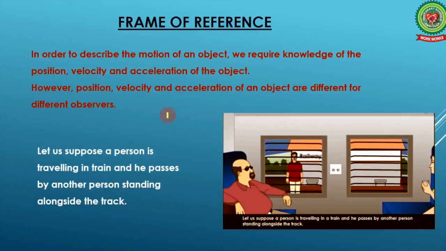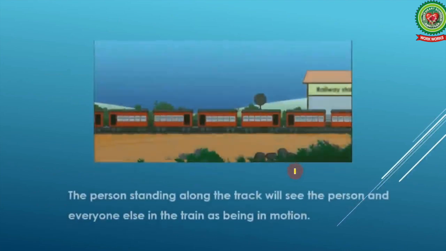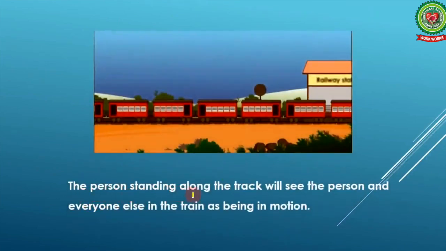Again, we'll take another example. Let us suppose a person is traveling in a train and he passes by another person standing alongside the track, like this. These are the passengers sitting in the train and a person standing alongside the track. The person standing along the track will see the person and everyone else in the train as being in motion, right? For that person standing outside the train, all the passengers and the train are in motion.